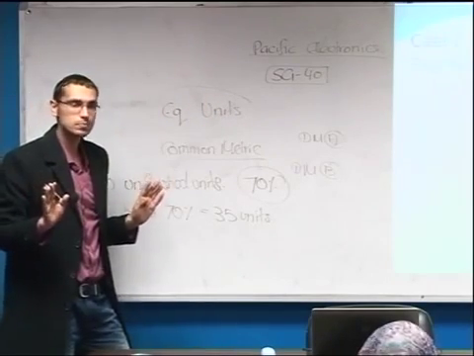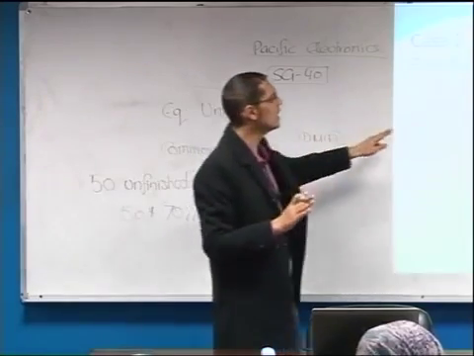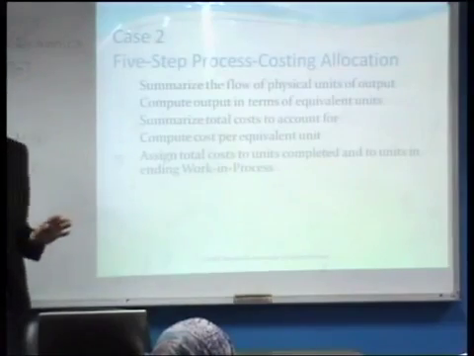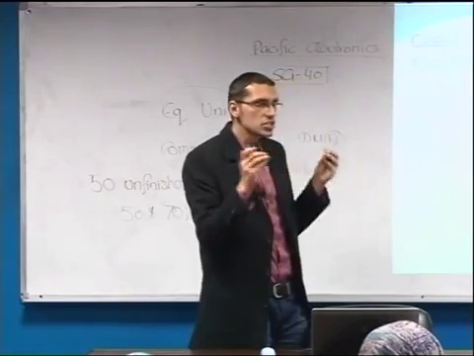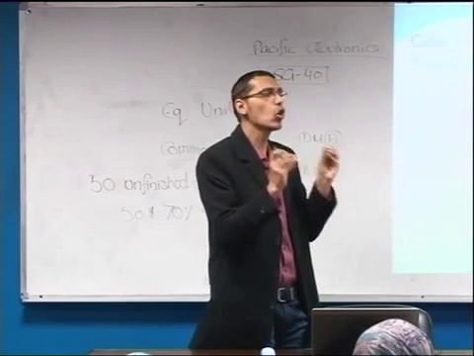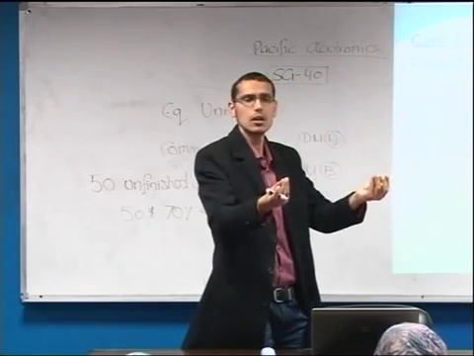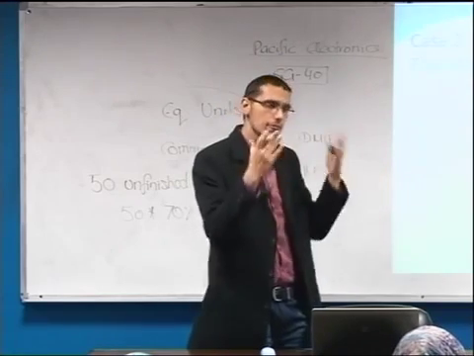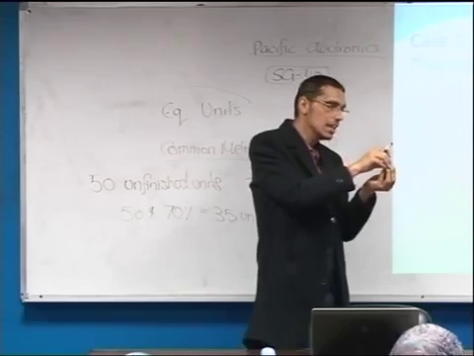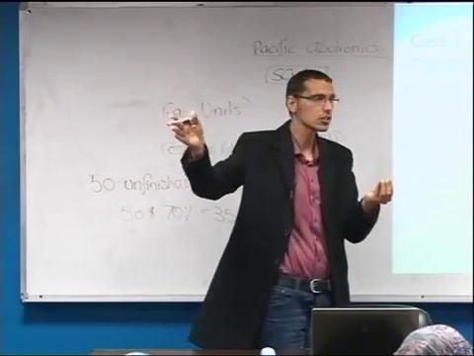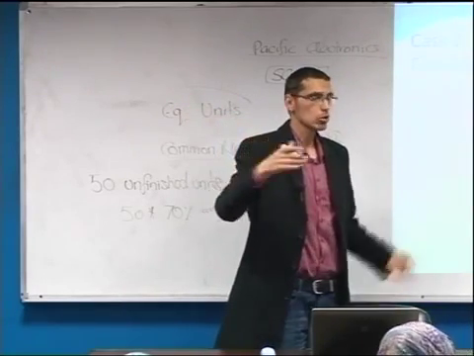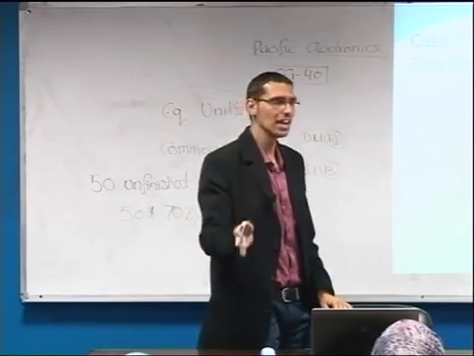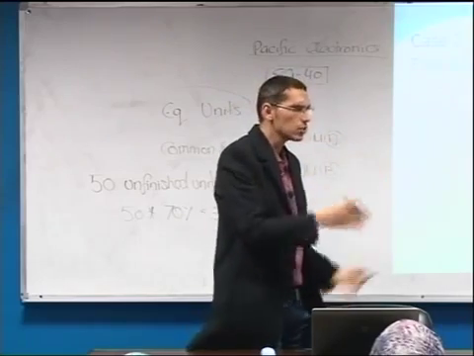Any questions? Step number 3, we need to summarize the total costs to account for. Of course, we need to know what are the costs that we need to divide the number of equivalent units by, correct? Therefore, we need to know the cost that we need to allocate on the different units that were produced. Because as we took in case number 1, we need to know the cost in order to calculate the cost per unit, correct?